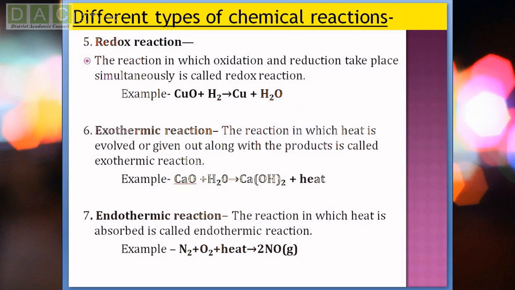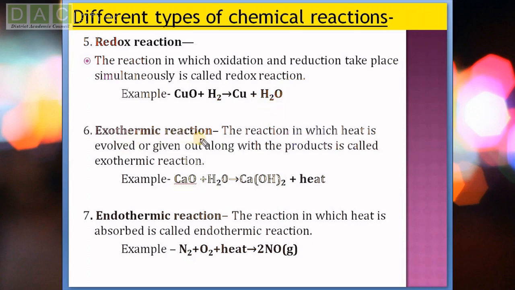An example is given here: copper oxide. When copper oxide reacts with hydrogen, we get copper and water. It is a redox reaction. On the right hand side of the reaction, copper oxide is reduced to copper, and hydrogen is oxidized to water. That means copper oxide is losing oxygen, and hydrogen is gaining oxygen and becomes water.